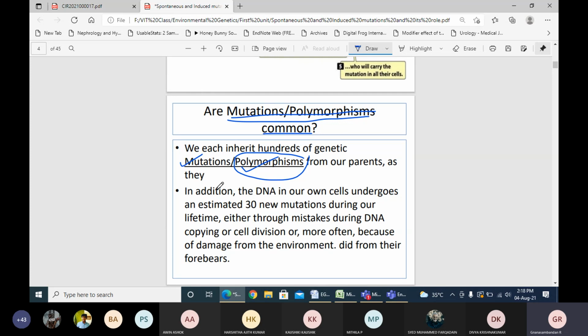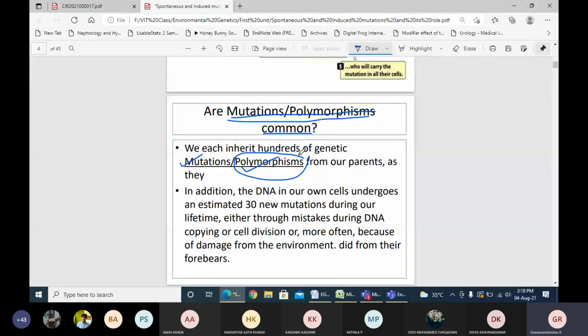Yes, mutations and polymorphisms are common. Mutations, whether they have harmful or useful effects, can change the phenotypic characteristics of a particular individual.